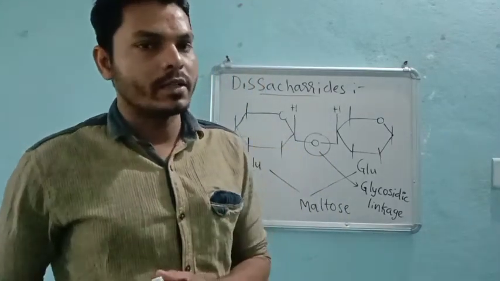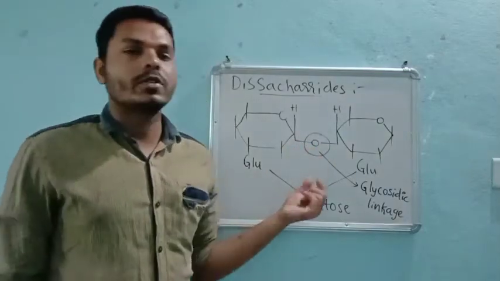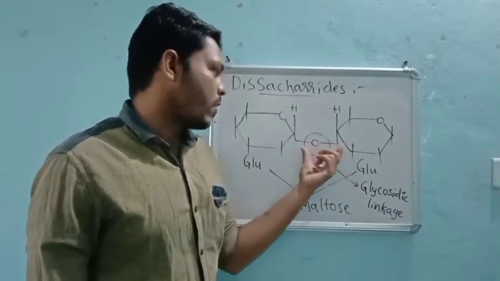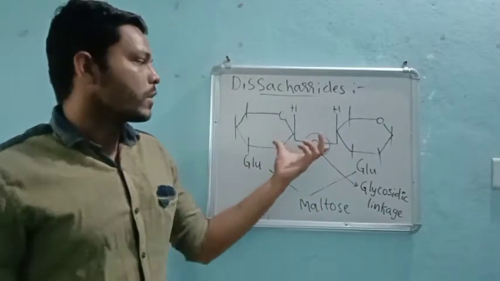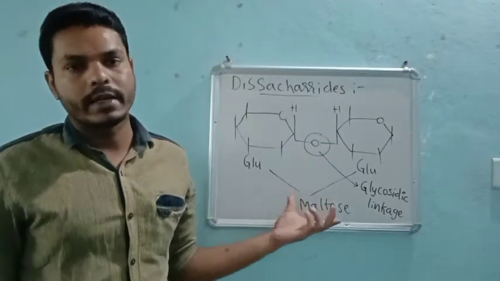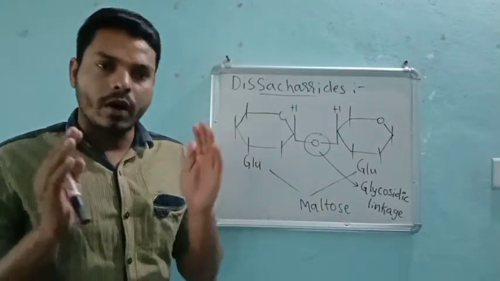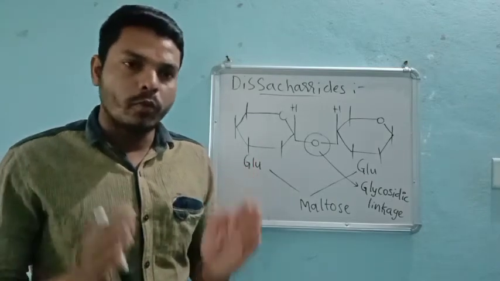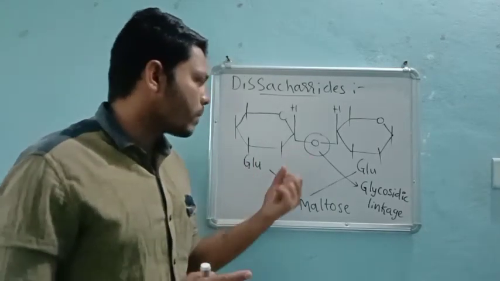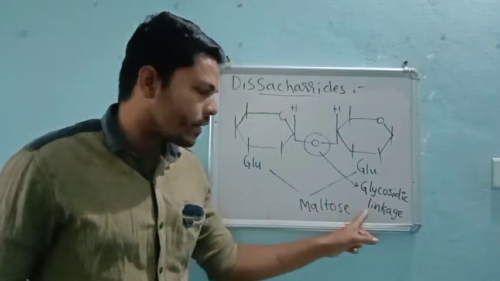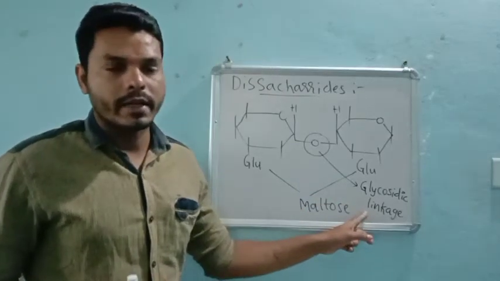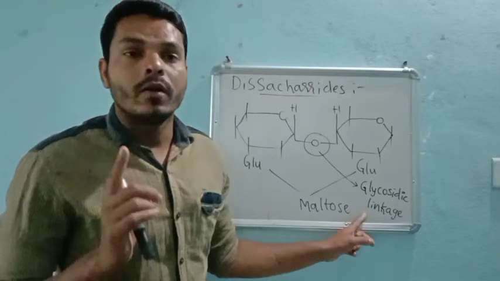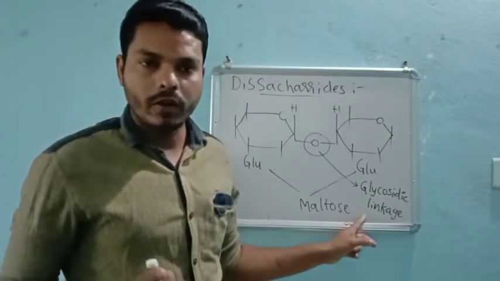After the release of water, this oxygen forms a bridge between the two different monosaccharides. So always in disaccharides, the monosaccharides are joined by a glycosidic linkage with the loss of a water molecule.